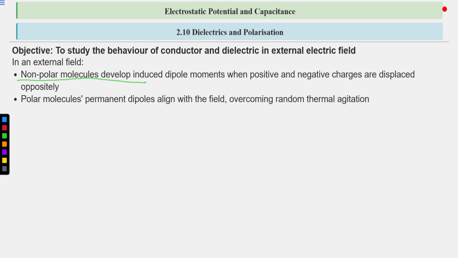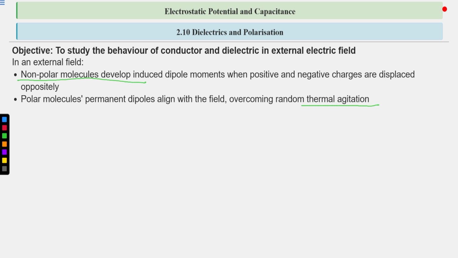Now polar molecules: permanent dipole moments align with the field. Polar molecules have permanent dipole moments, but they are randomly oriented in the absence of an external field. Why? Due to thermal agitation, which means due to temperature.